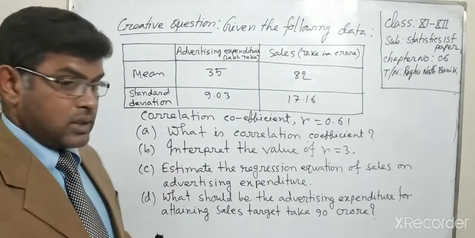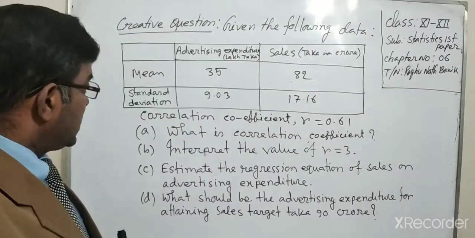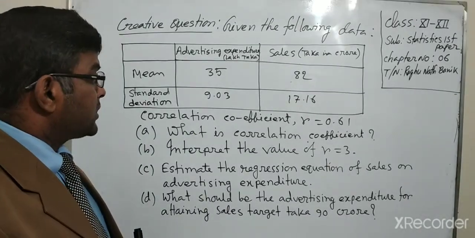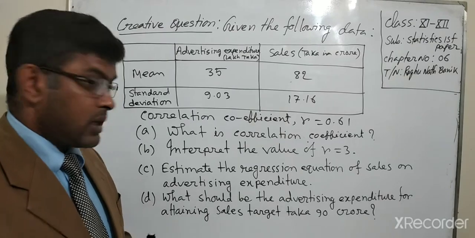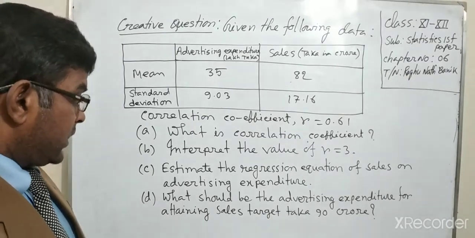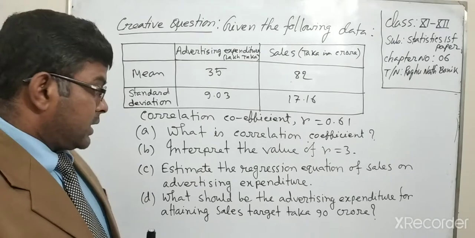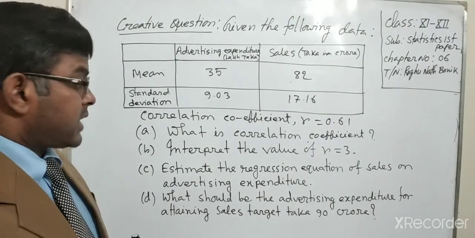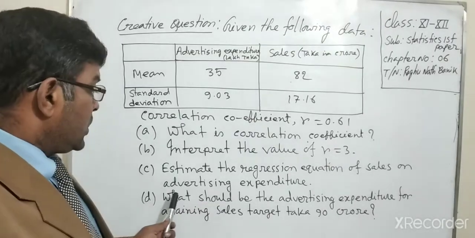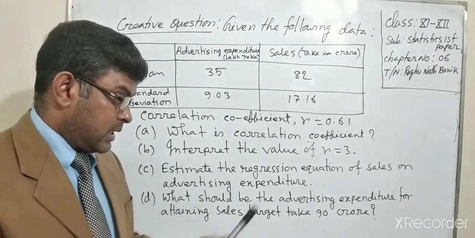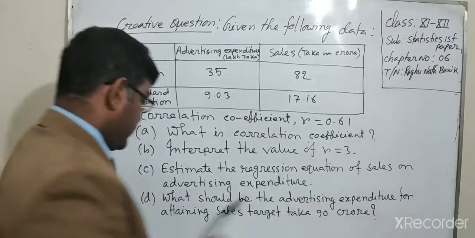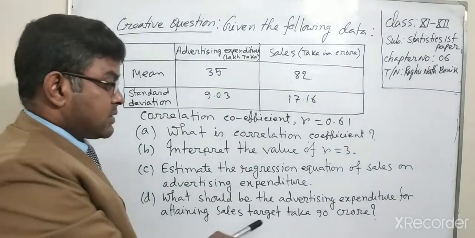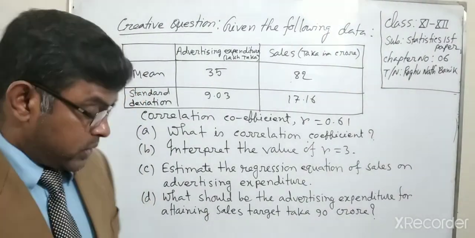A, what is the correlation coefficient? B, interpret the value of r equal to 3. C, estimate the regression equation of sales on advertising expenditure. D, what should be the advertising expenditure for attaining a sales target of 90 crore taka?